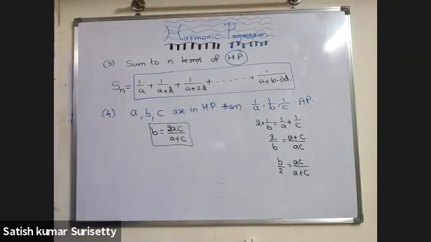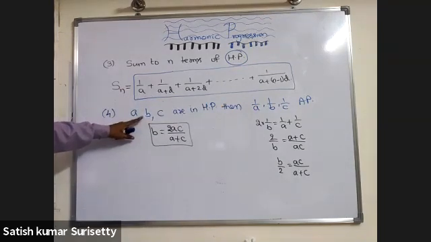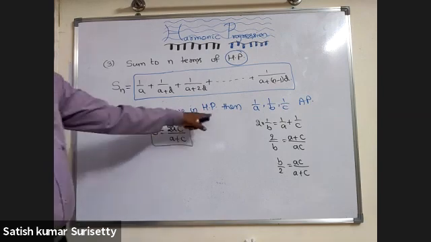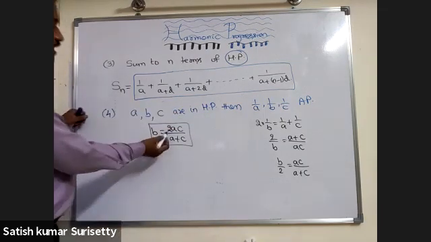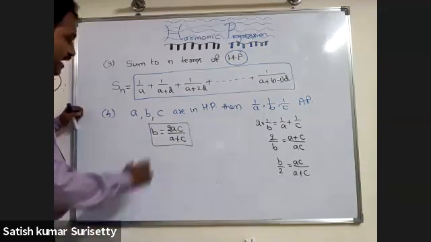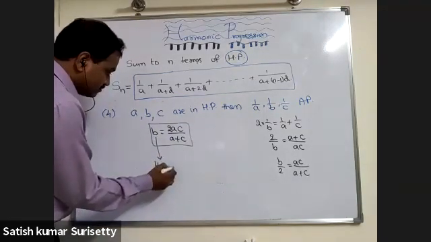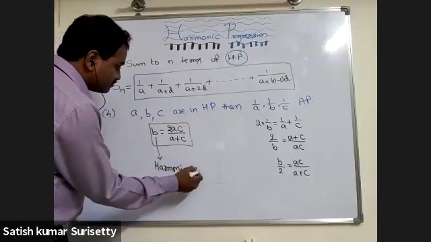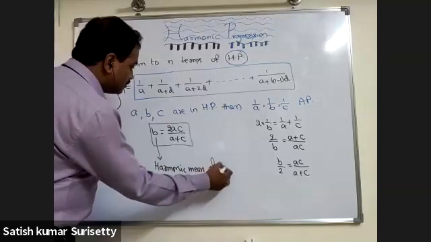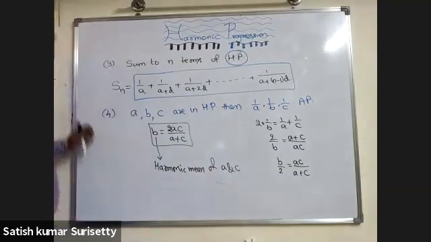So like in arithmetic progression and geometric progression, in the same manner we have calculated for the harmonic progression also. When A, B, C are in AP, B equal to (A plus C) by 2. When A, B, C are in GP, B square equal to AC. And when A, B, C are in HP, B equal to 2AC upon (A plus C). And here B is called the harmonic mean of A and C.